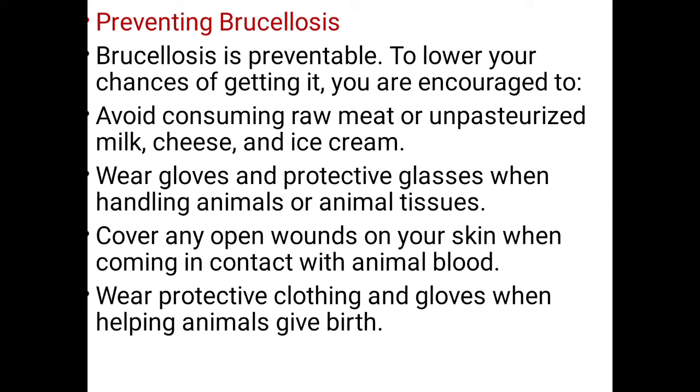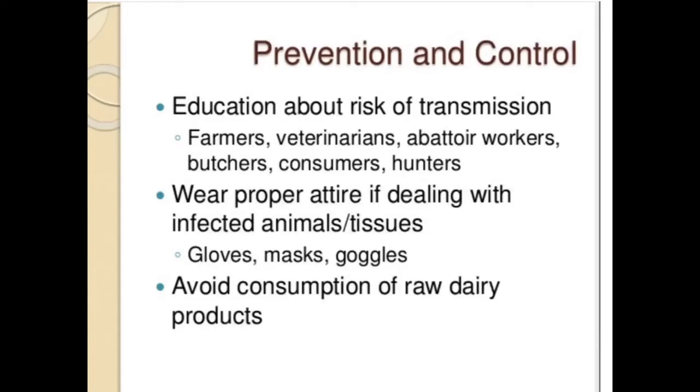Further is prevention and control. First is education about risk of transmission. To give education to farmers, veterinarians, butchers, consumers, hunters, workers, etc. Then, wear proper attire if dealing with infected tissue. We have discussed before: gloves, masks, goggles, etc. Then, avoid consumption of raw dairy products, etc.